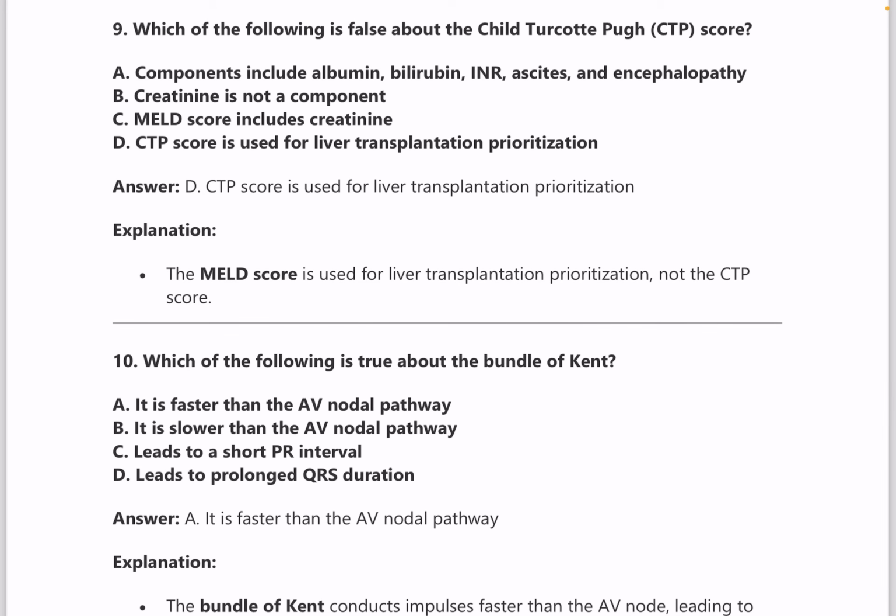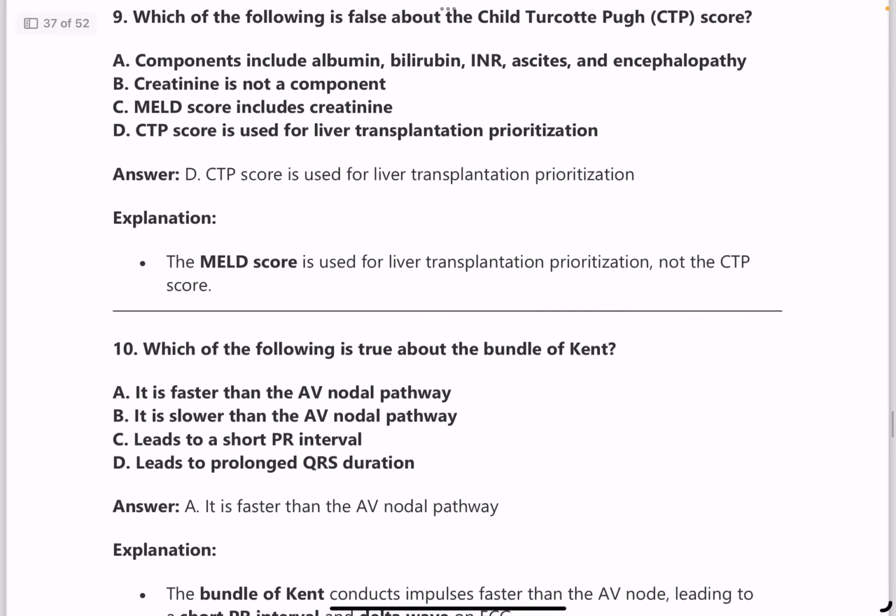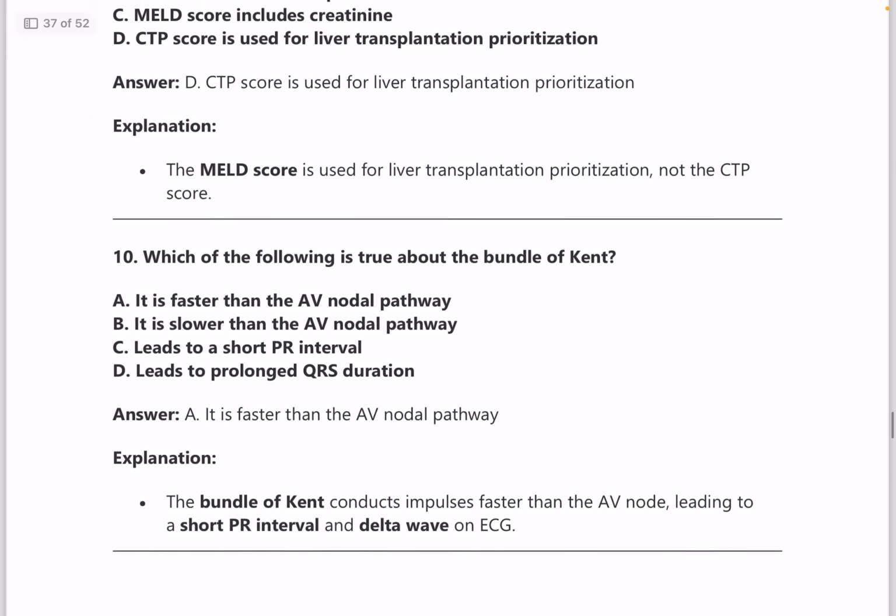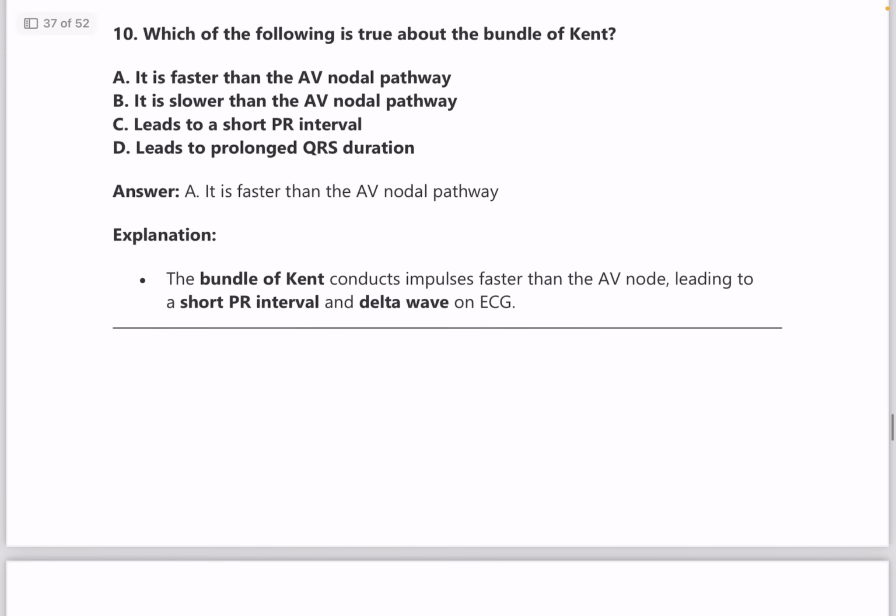Which of the following is false about Child-Turcotte-Pugh score? This question had previously come, and again Child-Turcotte-Pugh scoring has come, very important. And the MELD scoring is used for liver transplantation and not the CTP score. Again, MELD scoring also you need to have an idea, and also there are certain other scorings in many other subjects. All the scorings are very, very important. Questions can come up and most of the students will be learning all these things, guys. You can't miss out on them.